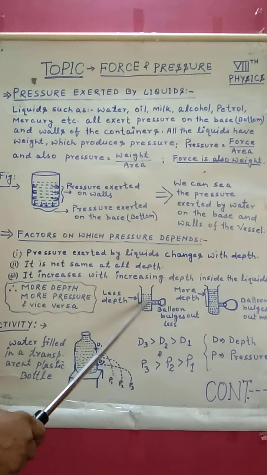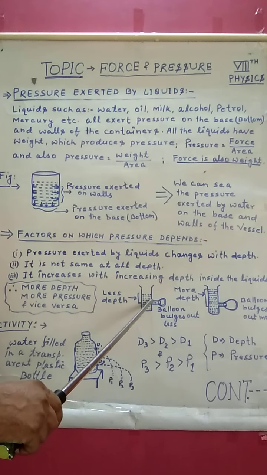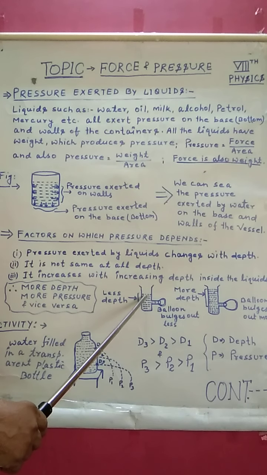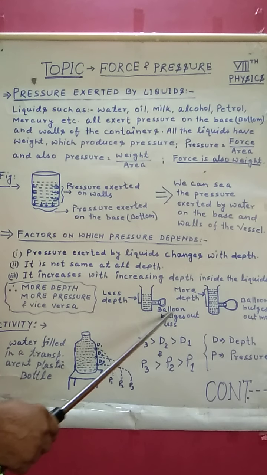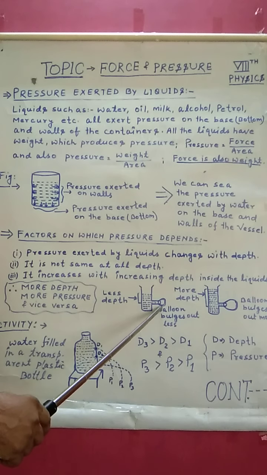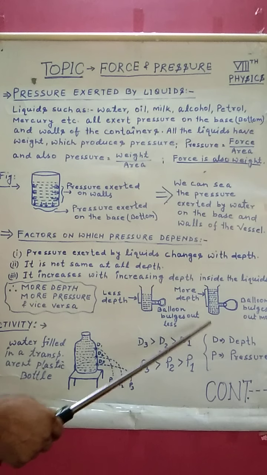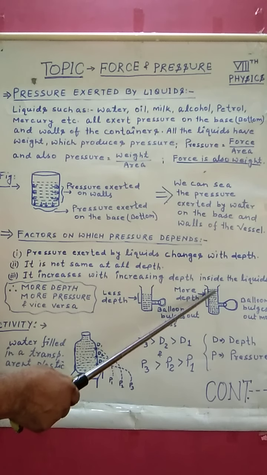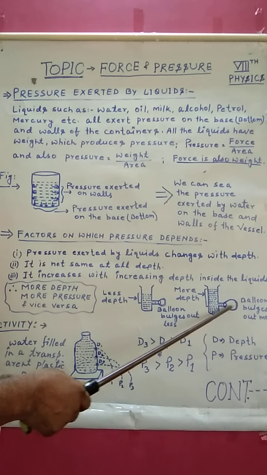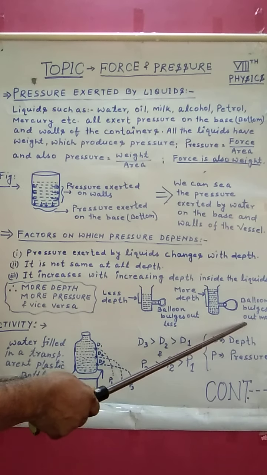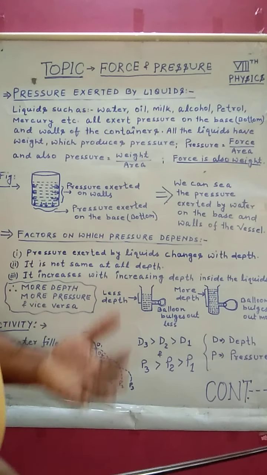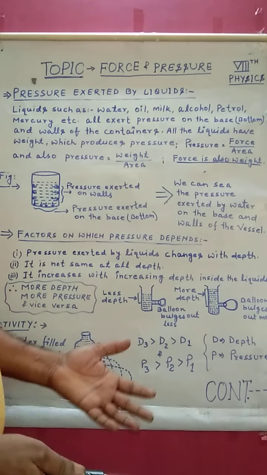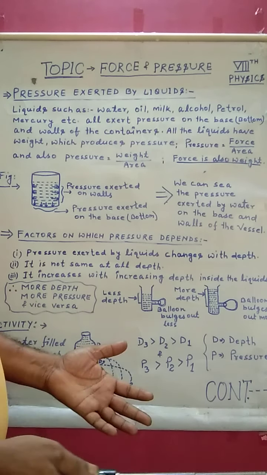Some water is taken, a less amount of water, less depth. The balloon bulges out less here. If you increase the water level, more depth, then what do you see? The balloon bulges out more, because more depth, more pressure, more bulging.